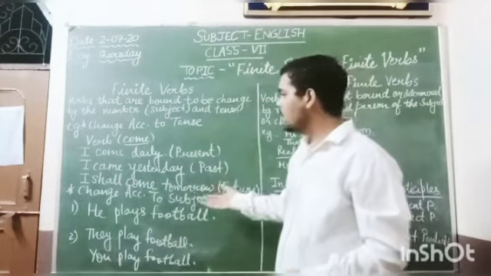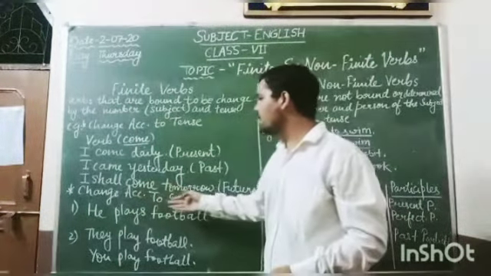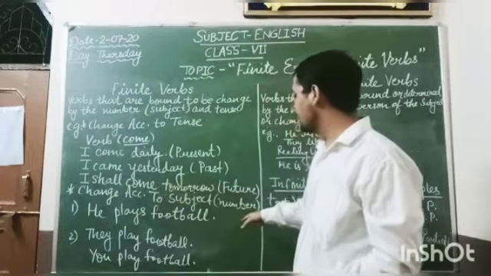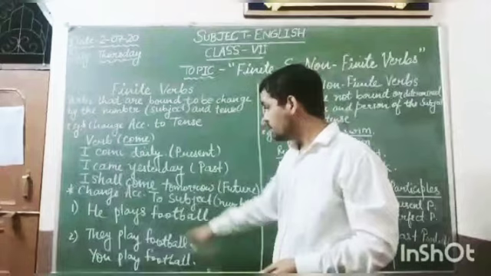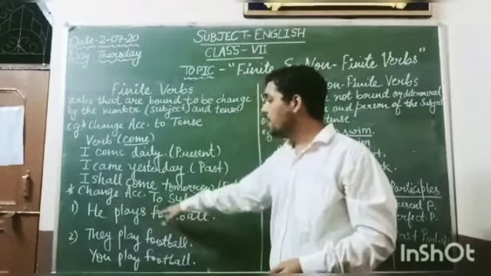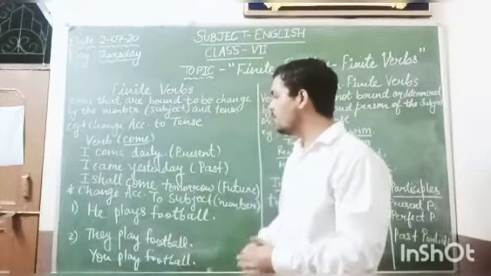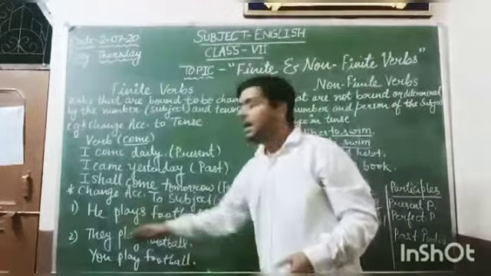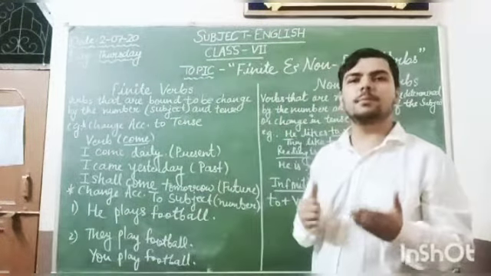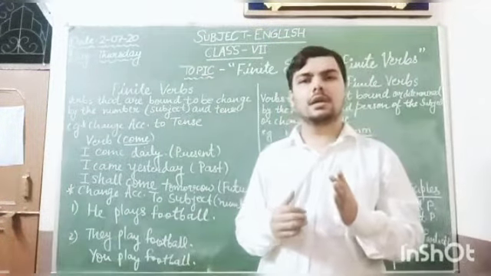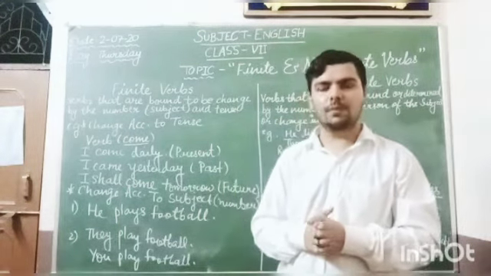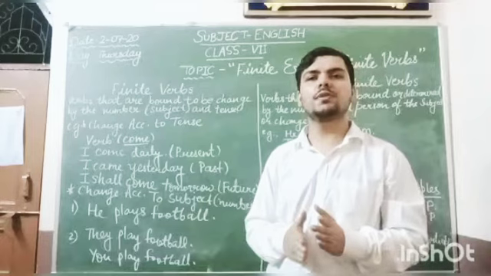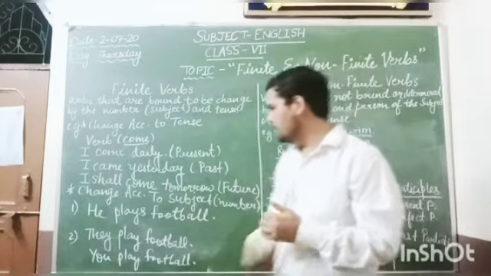Now next is the example of changing it according to the subject, which can be singular or plural by number. He plays football. Here we have taken the root form of the verb play, and if we understand the subject verb agreement, a singular subject uses a plural verb, a plural subject uses a singular verb.